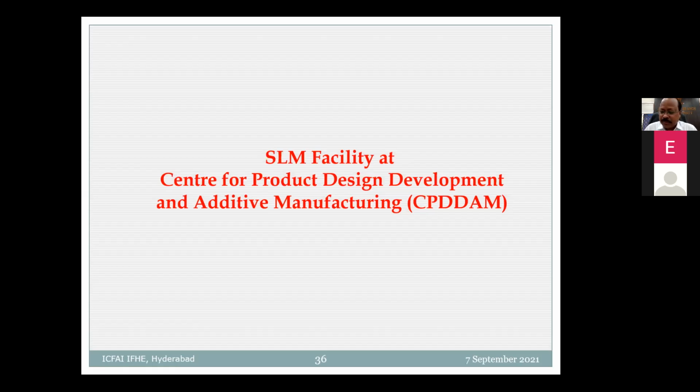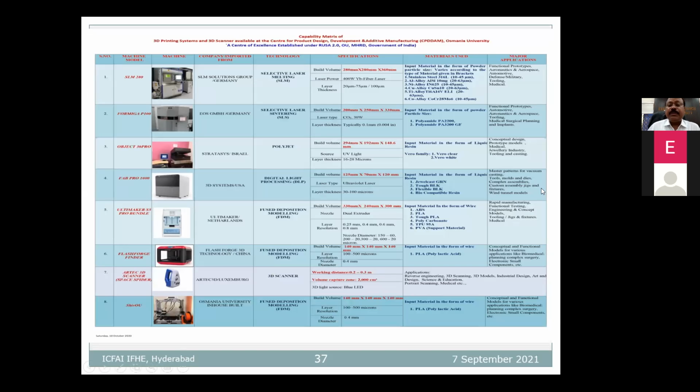Coming to the SLM facility, the selective laser melting facility at our center. Earlier, our center name was CPTIP, that is Center for Prototyping and Testing of Industrial Products, which was established from the funds of MHRD, Government of India, in 2008. Now it has been upgraded and scaled up at university level as the Center for Product Design Development and Additive Manufacturing. With the help of RUSA, we have created the facility with an amount of rupees 6 crores. We have these other machines.